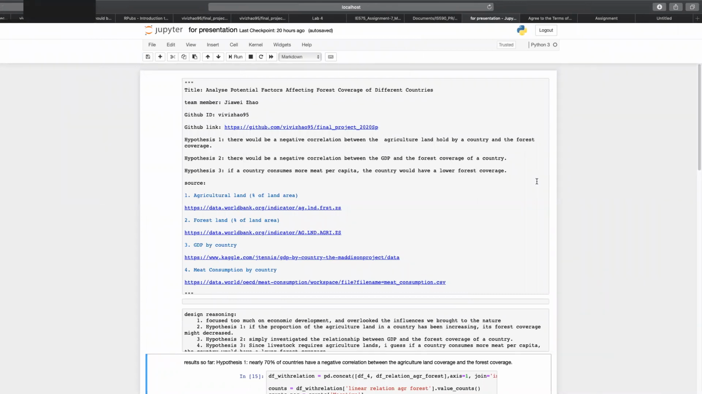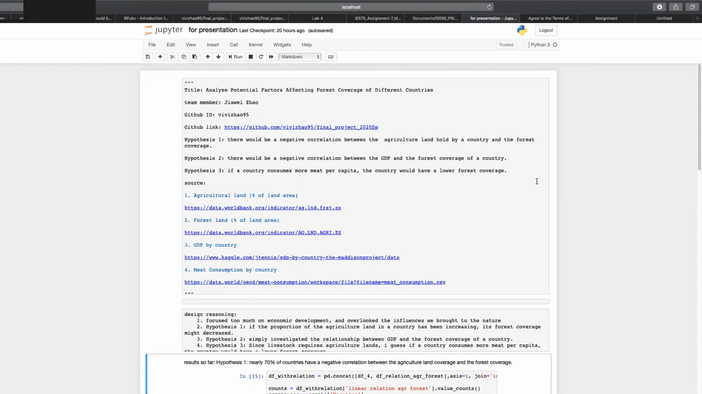My title is to analyze the potential factors affecting forest coverage of different countries. And I have three hypotheses. The first one is there would be a negative correlation between the agricultural land held by a country and its forest coverage. The second one is similar to the first one, which is there will be a negative correlation between the GDP and the forest coverage of a country.